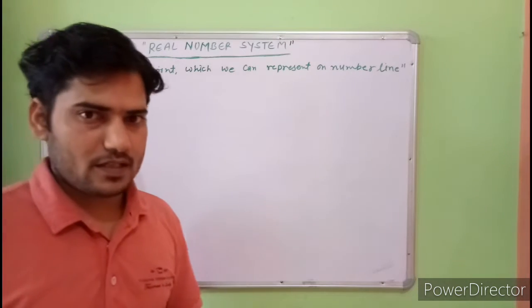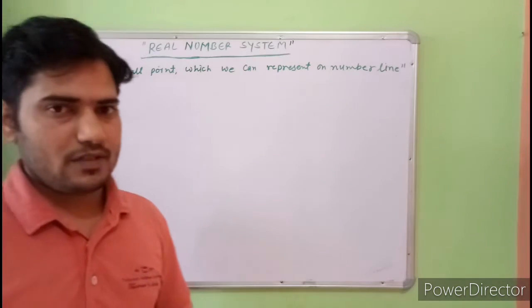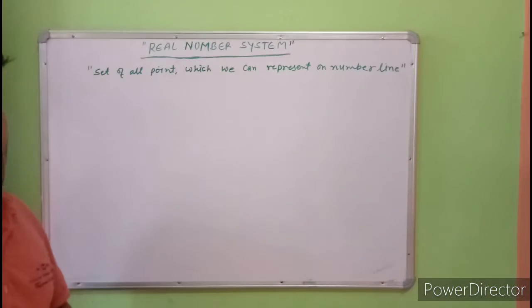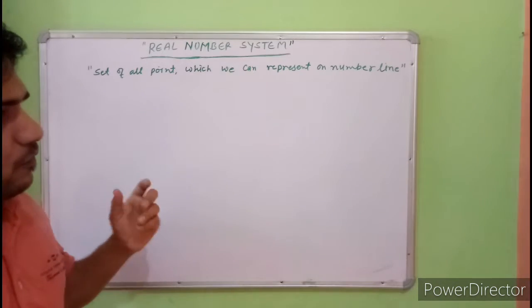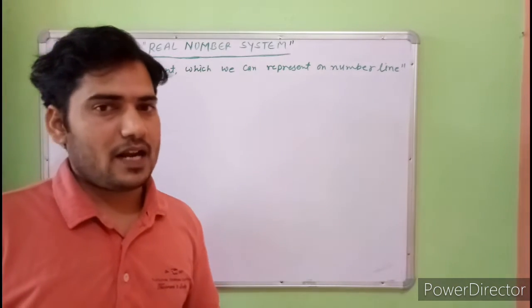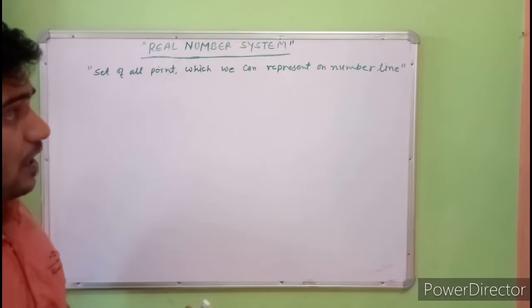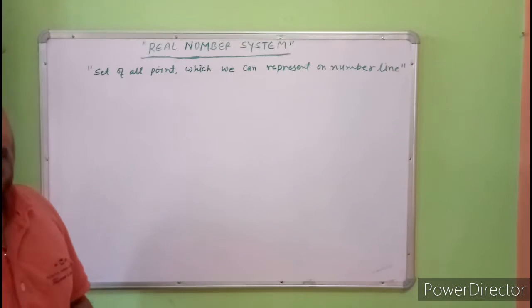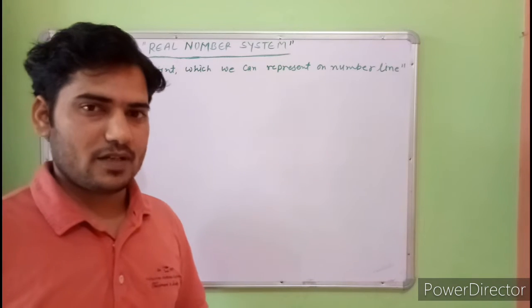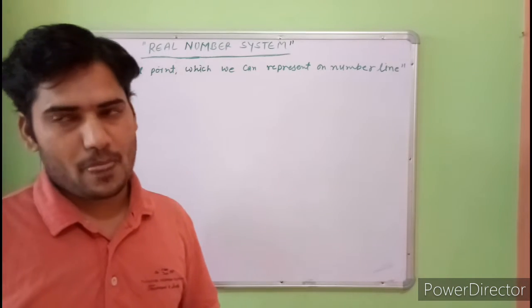In this lecture we will discuss the real number line, integers, positive integers, negative integers, natural numbers, whole numbers, and a deep understanding of rational and irrational numbers, and why pi is an irrational number and 22/7 is a rational number, why non-terminating repeating numbers are rational and non-terminating non-repeating numbers are irrational. All these things we will discuss in real number systems.